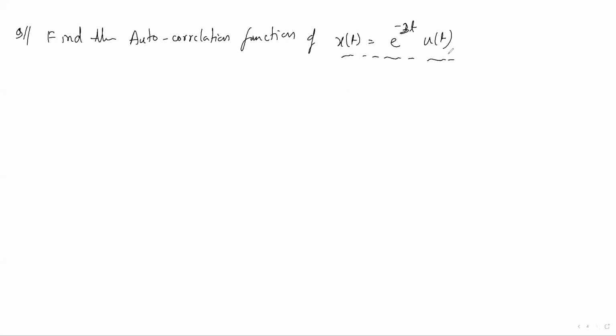Because correlation means it finds the similarity between two signals. But here only one signal is given. Why is one signal given? Because we are going to find the autocorrelation. Autocorrelation means we have to find the similarity of the signal with itself, the same signal.